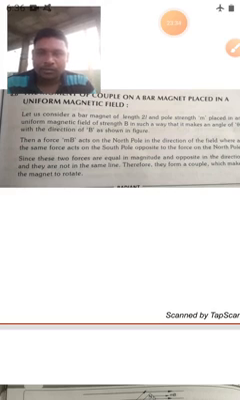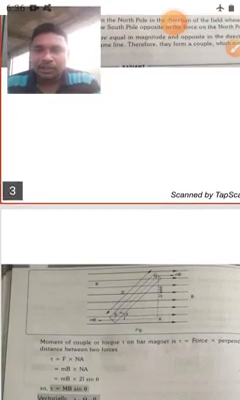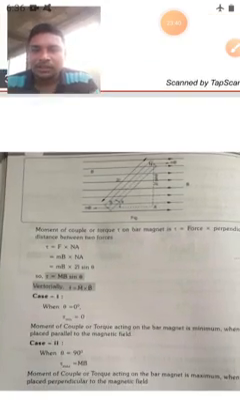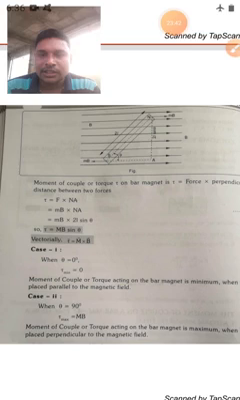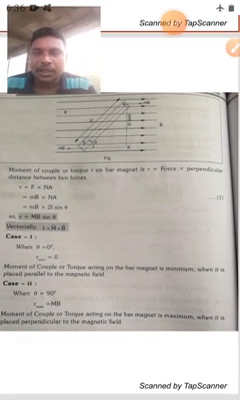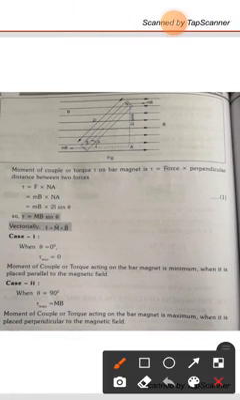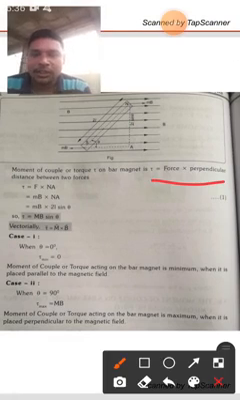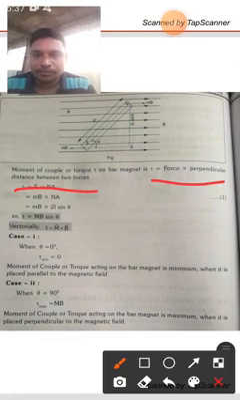Now we are going to derive the expression for the couple, what is meant by couple and what is the derivation for the couple. See, here the moment of couple or torque on a bar magnet is given by the formula: force into the perpendicular distance between the two forces.